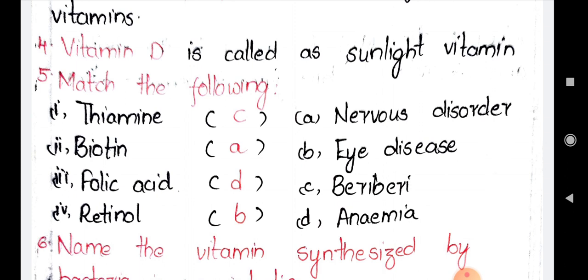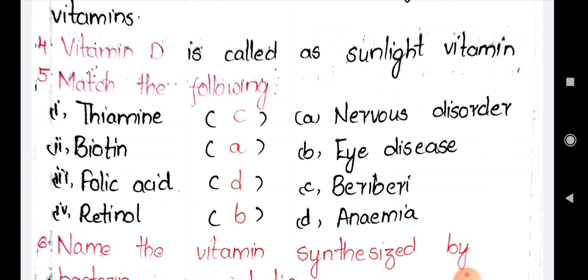Folic acid deficiency causes anemia. Generally for pregnant ladies, or if iron deficiency is there, they give folic acid. Why? Because folic acid helps in increasing the RBC count, which leads to a rise in hemoglobin. If hemoglobin is not there properly in our body, then oxygen supply to all the body parts will not be possible. So folic acid deficiency leads to a disease called anemia. Next one is retinol. Vitamin A is called retinol.